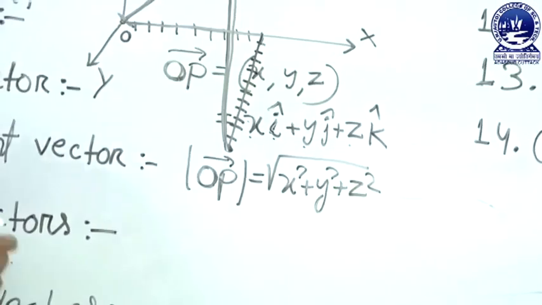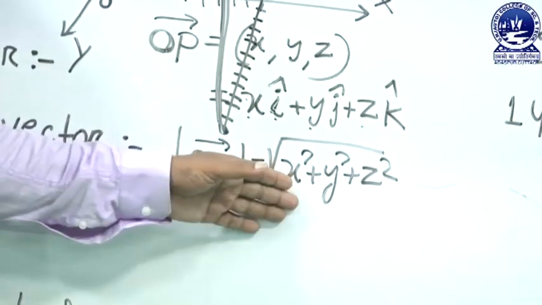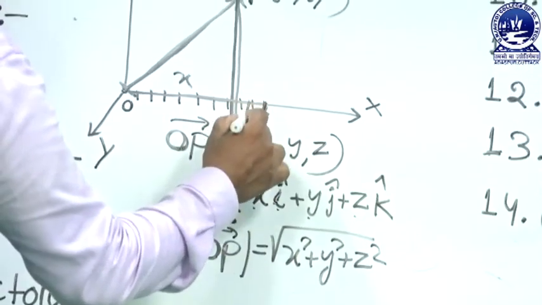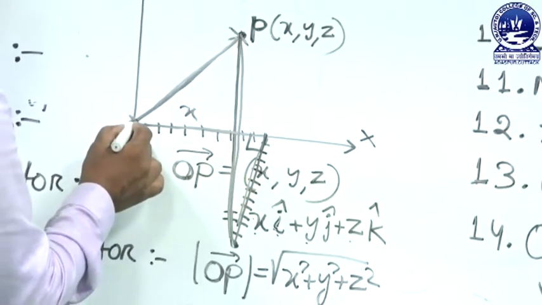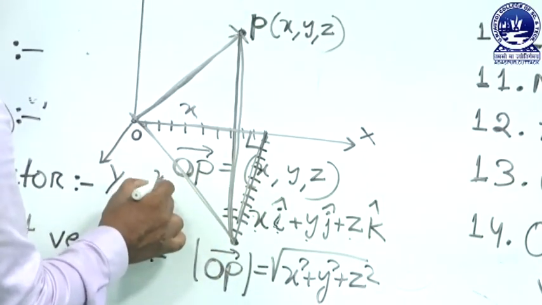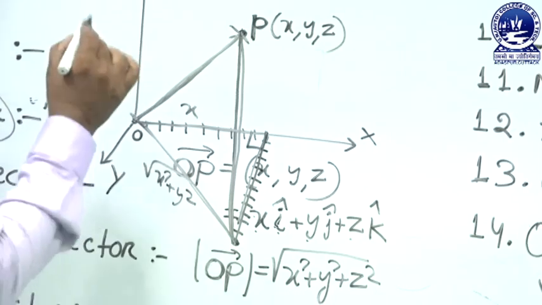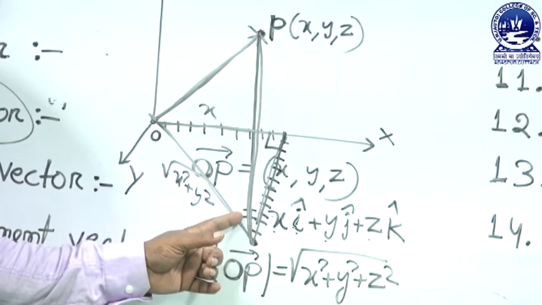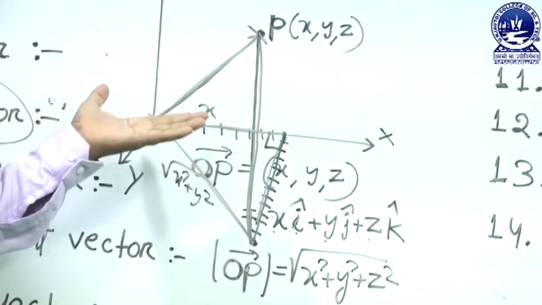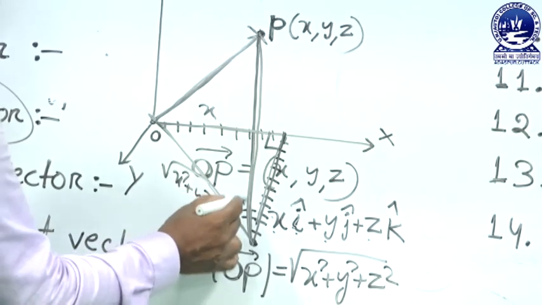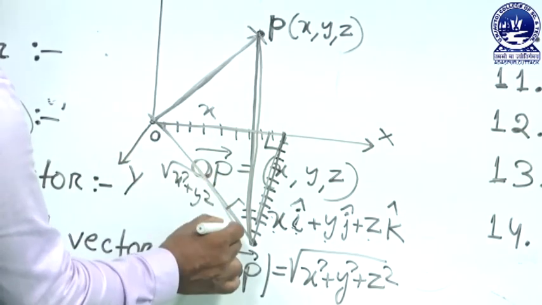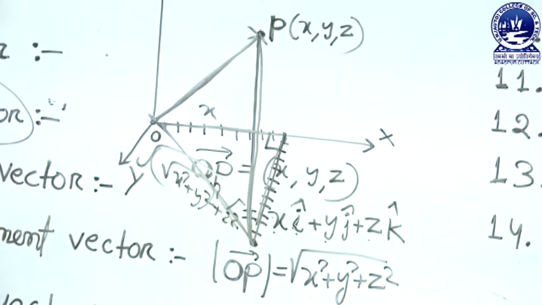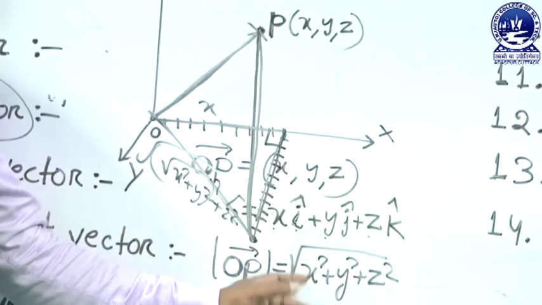Suppose this is x and this is y; the x axis and y axis are perpendicular, so the hypotenuse is the square root of x square plus y square. Similarly, the z axis is also perpendicular. It is a 3-dimensional space, so the angle is 90 degrees. So the square root of that square plus z square. So the magnitude of the position vector is the square root of x square plus y square plus z square.